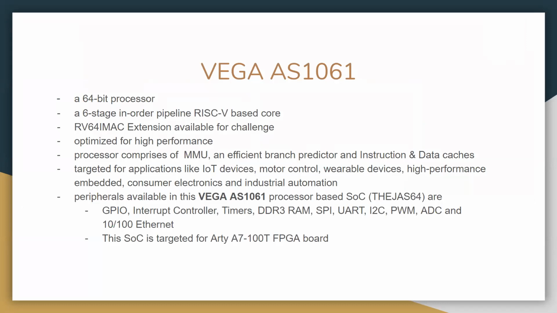This processor is in comparison to the C class of Shakti. Again, it's a 64-bit 6-stage in-order pipeline RISC-V base core. Again, the RV64IMSC ISA extension is also available for the challenge. This is optimized for high performance.